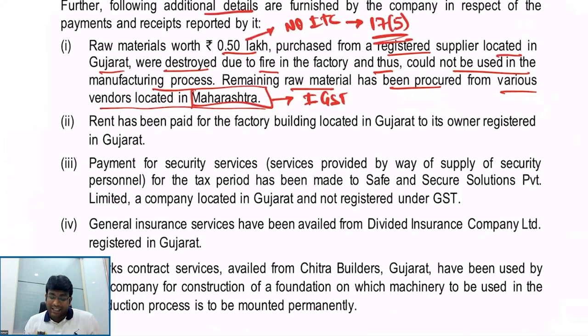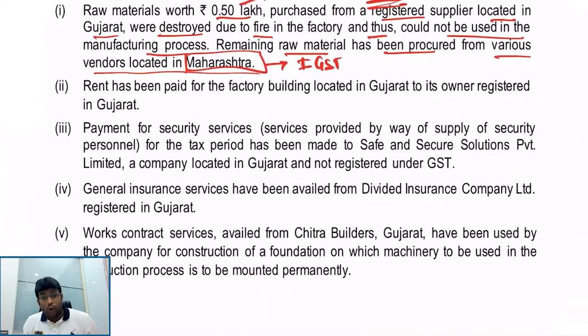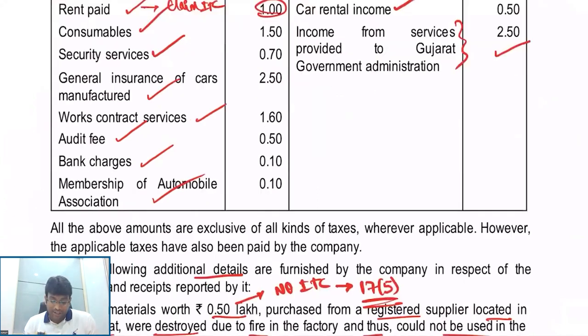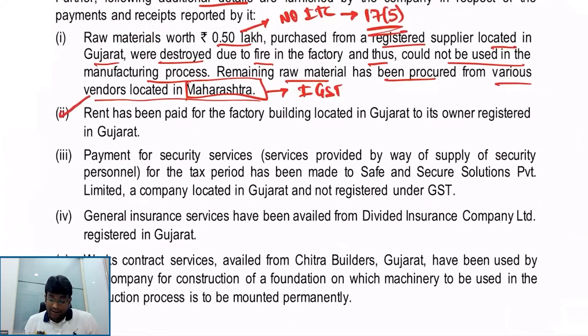Rent has been paid for the factory building located in Gujarat to its owner who is registered in Gujarat. How much is the rent? 1 lakh. Happily claim input tax credit. No doubt about it. Correct, my dear friends? Next. Payment for security services.